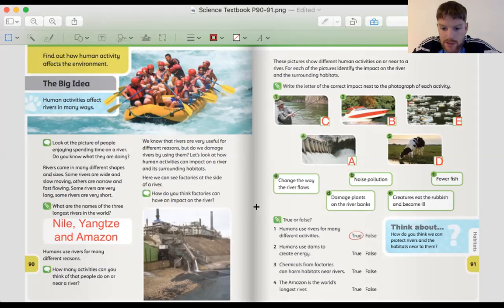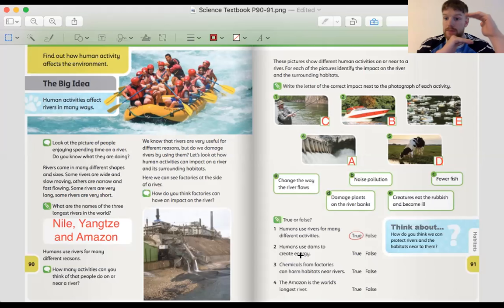So again, I'm going to assume that you've paused the video and you have your answers. Now let's go through the answers, okay? So the first one is given to us. Humans use rivers for many different activities. Okay, we've spoken about that. 2, humans use dams to create energy. This is true. Dams can be used to change the height or the way a river flows.